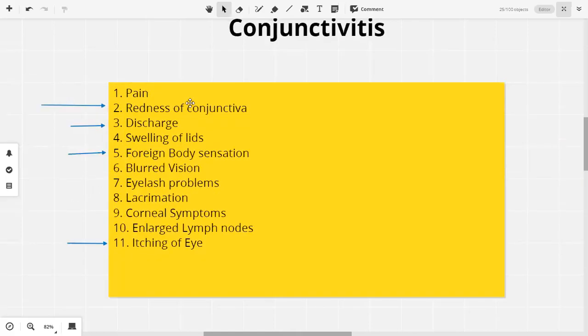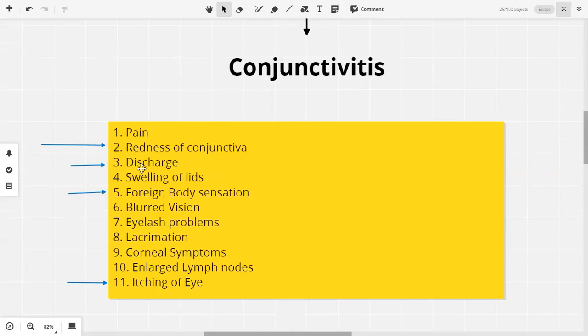Now, conjunctivitis is inflammation. All right. Now, inflammation needs to have an infective cause, specifically in case of conjunctivitis, or it can be endogenous, or it can be allergic. So, based on these 3 or 4 types, there can be a different type of discharge in each case.